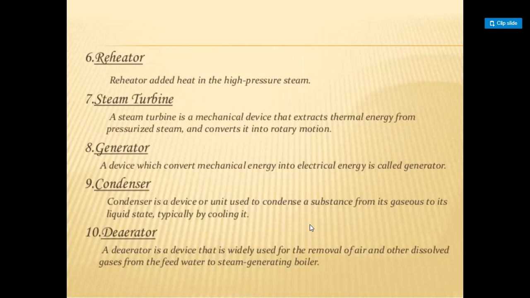Generator. A device which converts mechanical energy into electrical energy is called a generator. Condenser. Condenser is a device or unit used to condense a substance from its gaseous to its liquid state, typically by cooling it. Deaerator. The deaerator is a device that is widely used for the removal of air and other dissolved gases from the feed water to steam generating boiler.